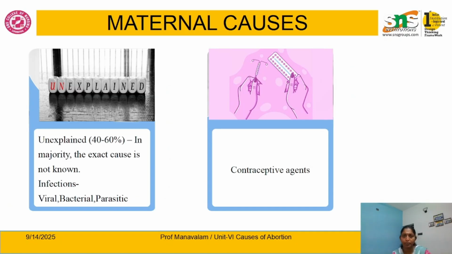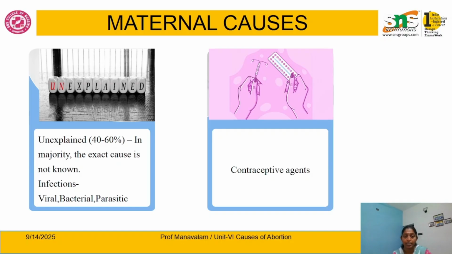Next, move on to the maternal causes. Mostly 40 to 60% of maternal causes for abortion are unexplained. The exact cause is unknown, but they describe some factors that may contribute to the abortion. In that, the first one is infection. The infection may be a viral infection, bacterial infection or parasitic infection.